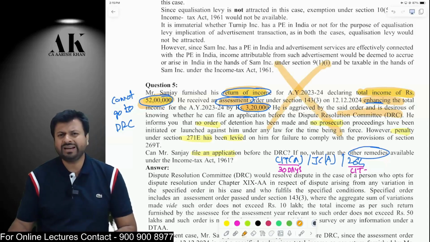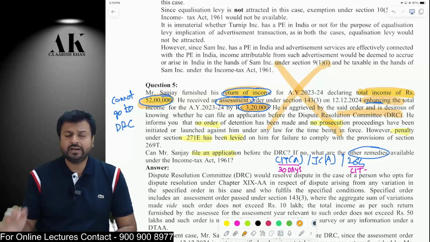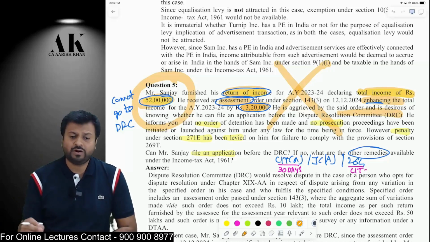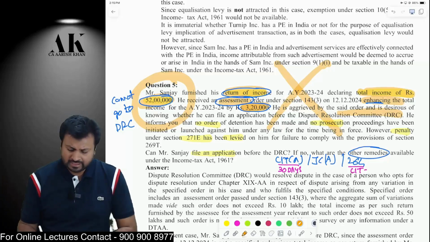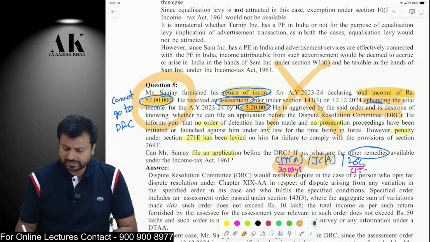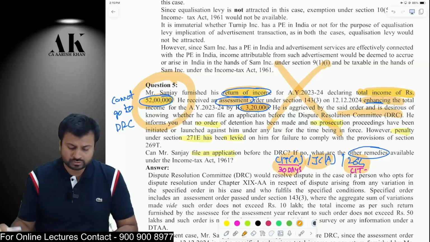The answer is no. Why, sir? The assessee is violating a condition. Which condition is the assessee violating? One of the conditions to go to the dispute resolution committee is that your returned income should not be more than 50 lakh rupees. Your returned income is 52 lakh rupees. Therefore, it is not possible to go to the dispute resolution committee. Therefore, what is the other remedy available with the assessee? The assessee can go to CIT appeals within 30 days or joint commissioner appeals within 30 days from the date of receipt of notice of demand, or the assessee can go for revision under section 264. But the dispute resolution committee doors are closed for the assessee.